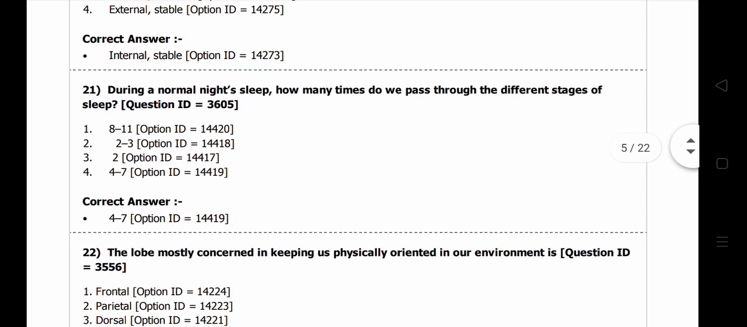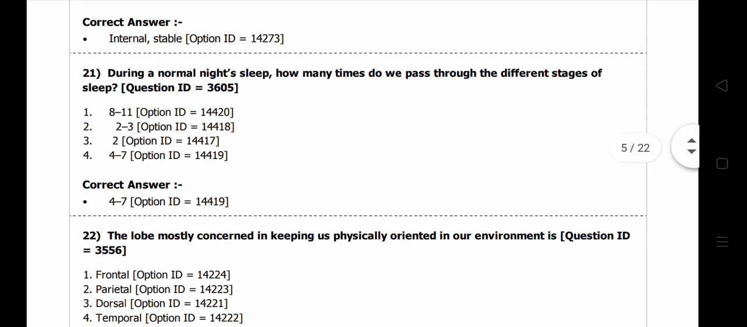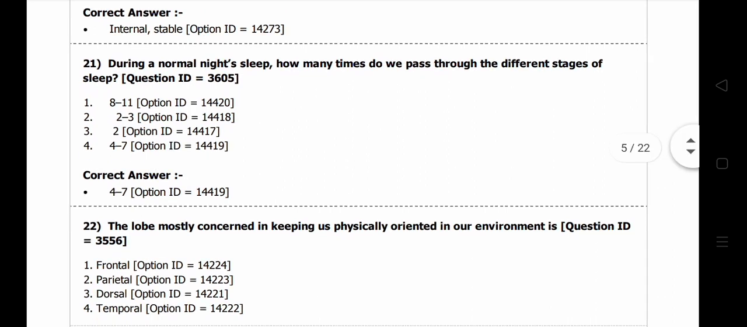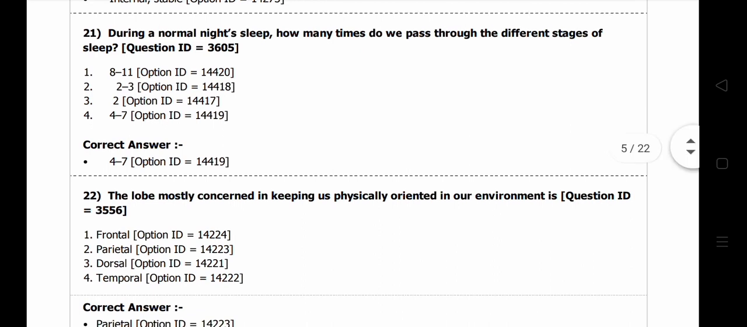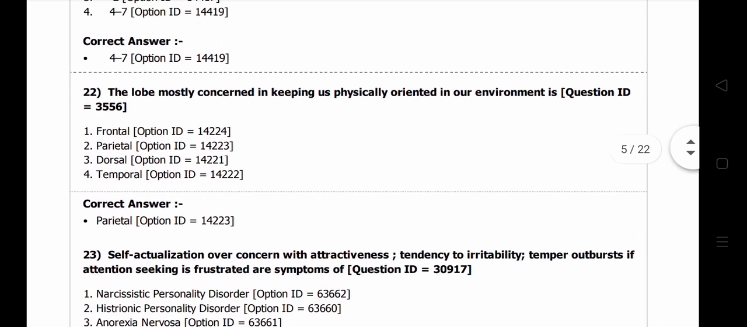During a normal night's sleep, how many times do we pass through the different stages of sleep? In this way, the right answer is 4 to 7 times. Generally we have a cycle of 4 stages, alpha, beta, so this kind of stages are there. We generally go through the sleeping pattern in the night, given the biological clock, this kind of rotation. So that is 4 to 7 times.